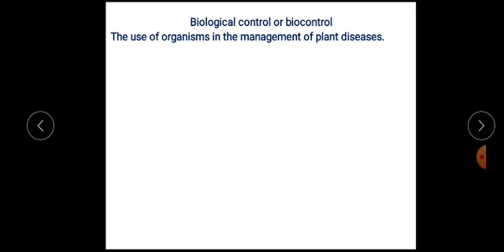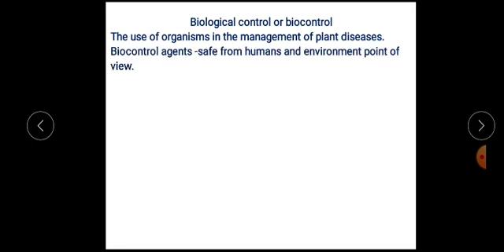Therefore, biological control is a very eco-friendly approach in which microorganisms are used for the killing of insects, or microorganisms are used for the killing of other pathogenic microorganisms. So the organisms that are used in biocontrol are called biocontrol agents.